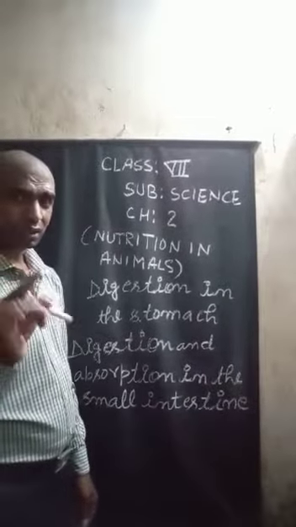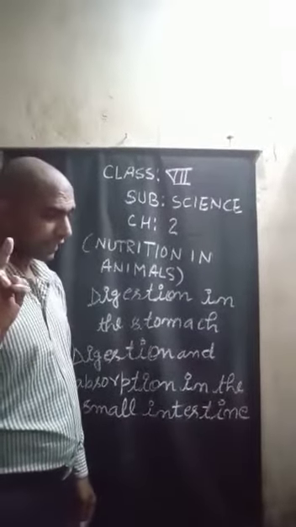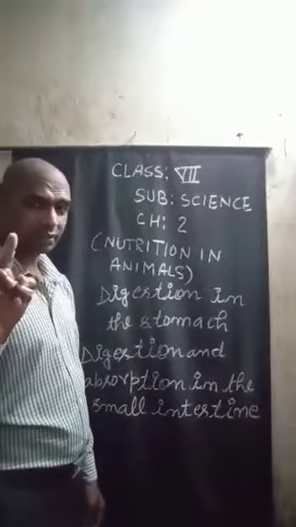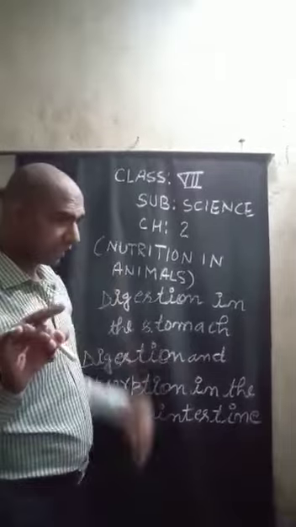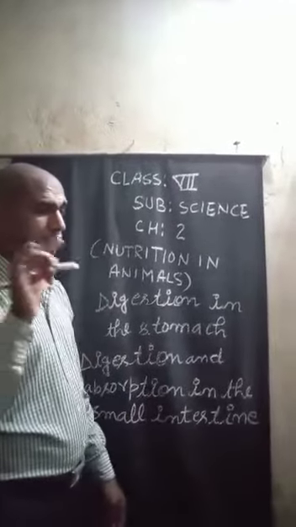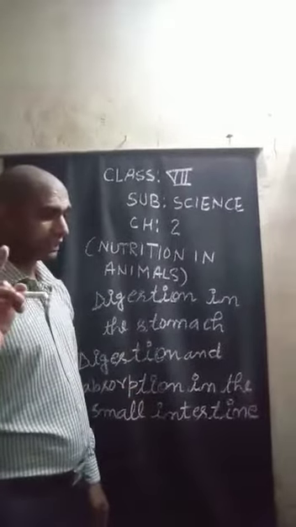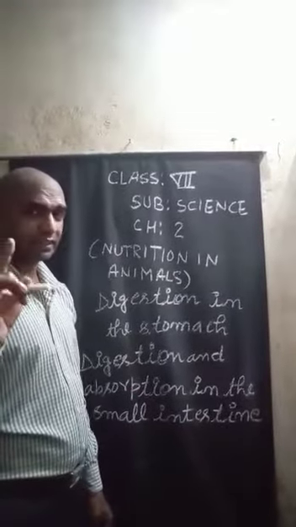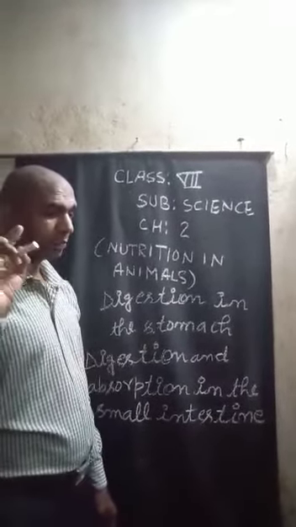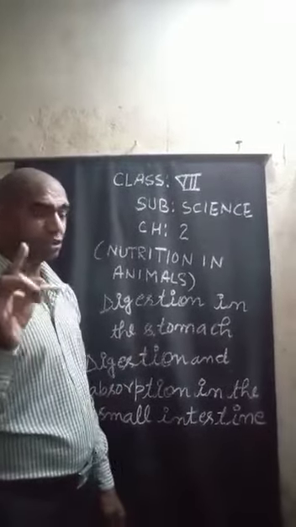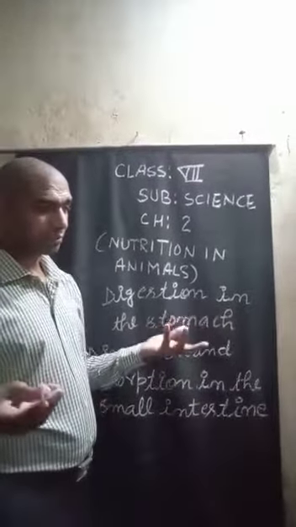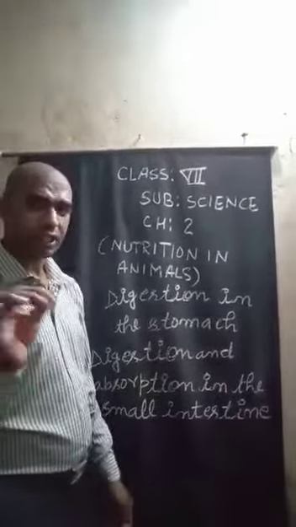Pancreatic juices are secreted by the pancreas into the small intestine. Bile breaks down fat into teeny droplets, which can be easily acted on by the digestive juices.